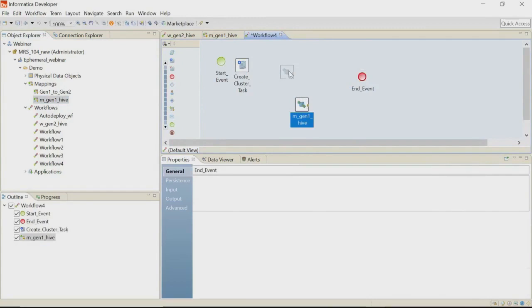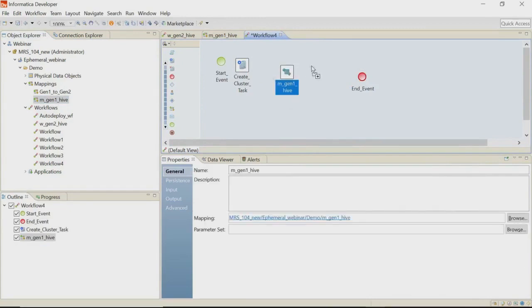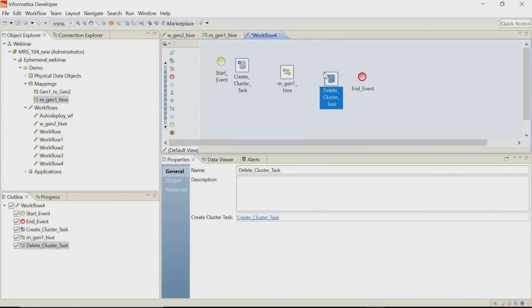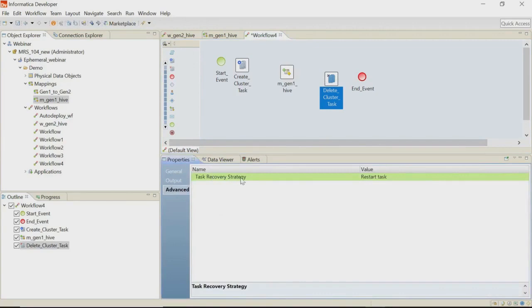Now I'll have a delete cluster task, which is our third component. If we do not add a delete cluster task in the cluster workflow, the cluster remains running when the workflow ends. Also, we need to make sure to set the task recovery strategy to restart task. This is how you need to add different components to the cluster workflow.